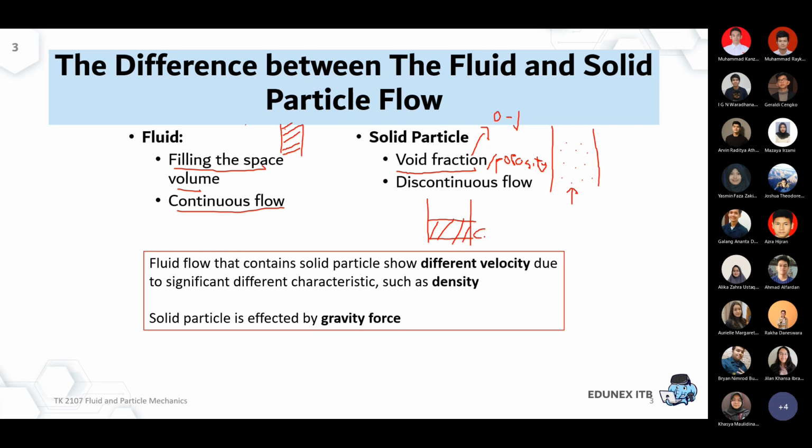So in the final silo, it's completely filled by cement. In this case, all of it is filled by solid, so the void fraction is equal to 0. And the opposite is if we don't have any presence of solid.